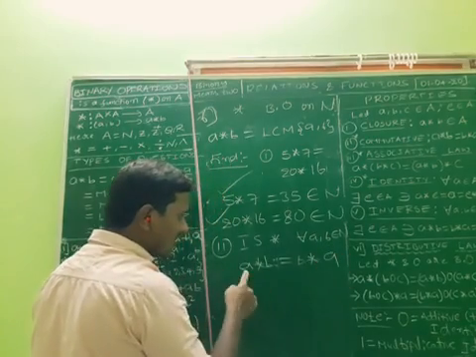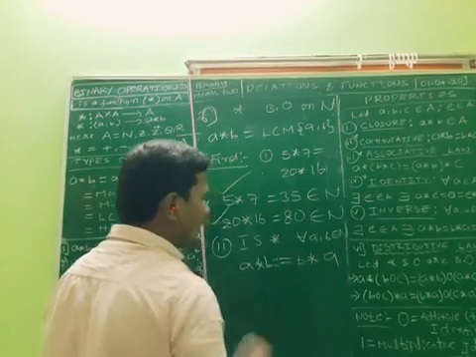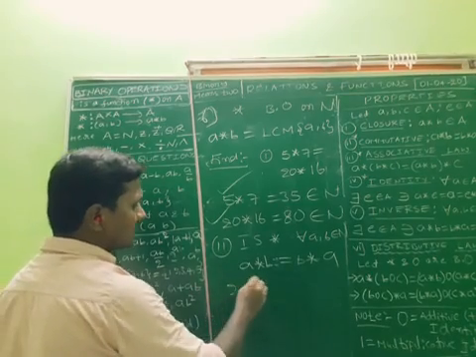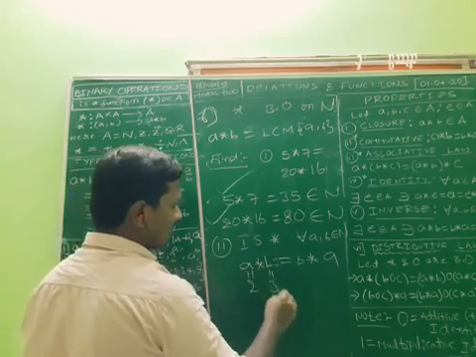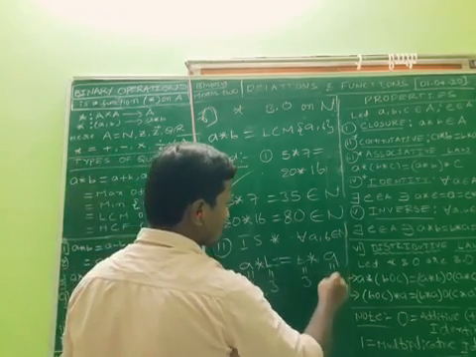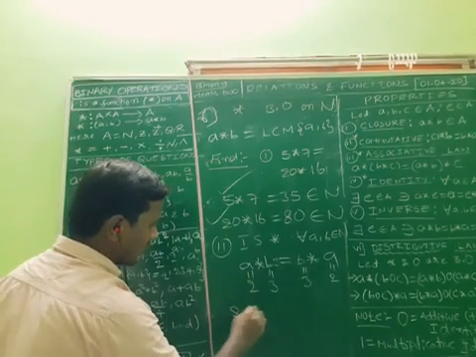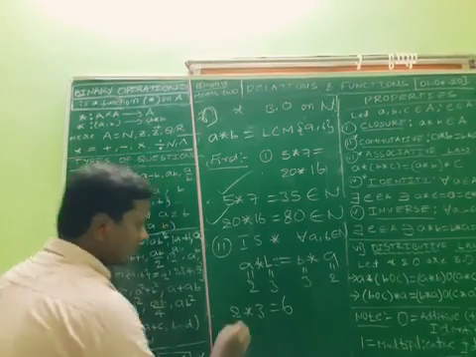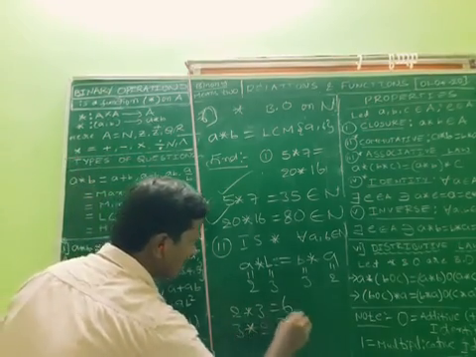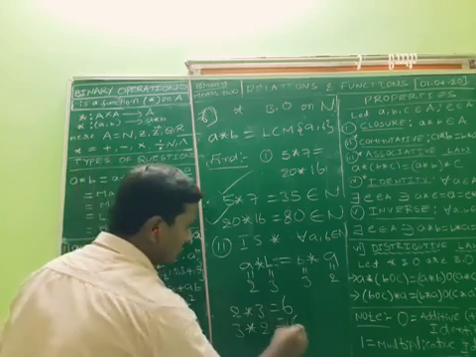Is the LCM of a comma b equal to the LCM of b comma a? You can take any two values. I want to take 2 comma 3. The value of a is 2, b is 3. 2 star 3: what is the LCM of 2 and 3? 6. 3 star 2: what is the LCM of 3 and 2? 6.